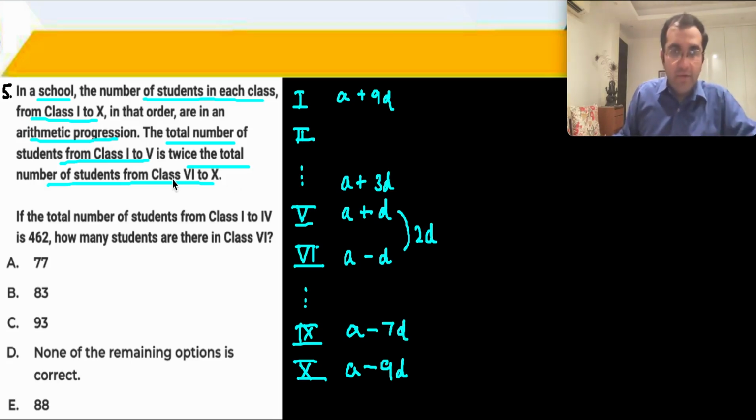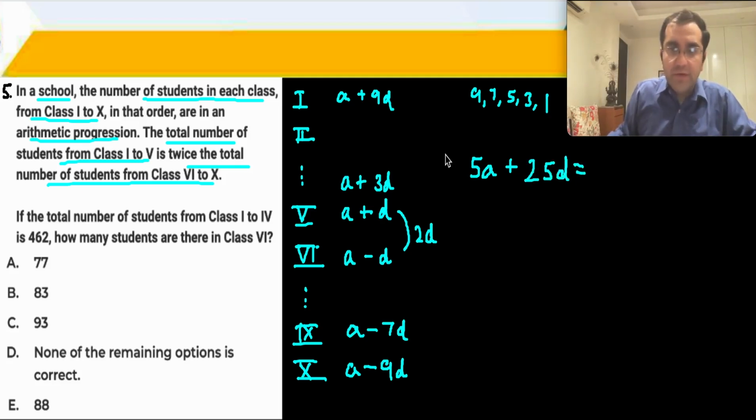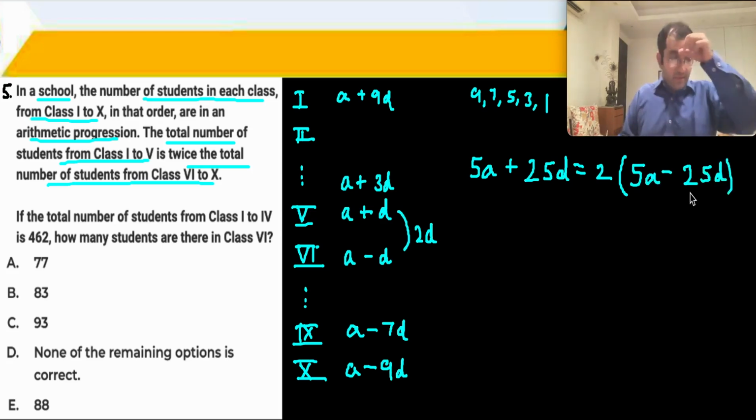Okay. Now let us calculate the total number of students from class 1 to 5. Adding 1 to 5, A comes 5 times, and then you will have 9d, 7d, 5d, 3d and d. Okay, how much is this? 9, 16, 20, 24 and 25. This value is equal to twice of 6 to 10. In 6 to 10 also 5a will come, but here minus 25d will come. 5a, minus 25d.